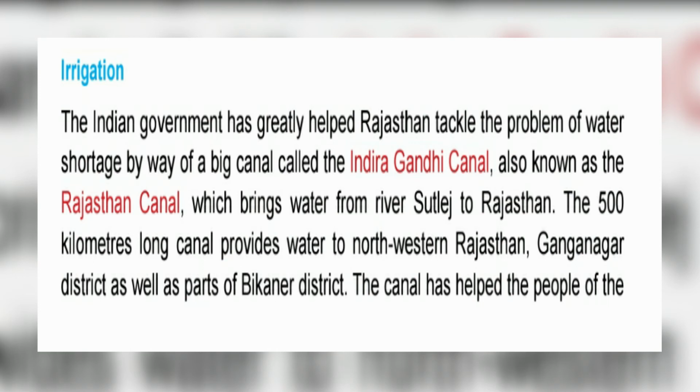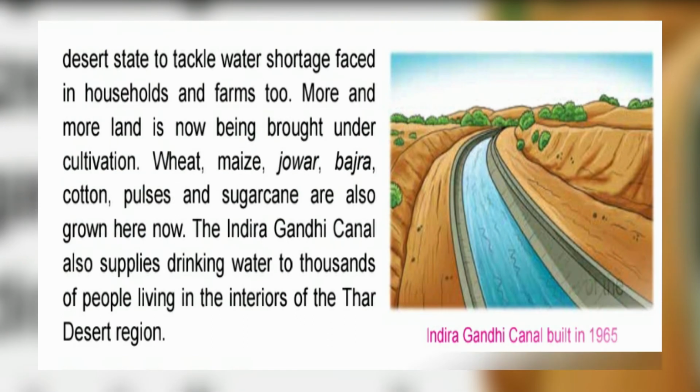The 500 kilometer long canal provides water to northwestern Rajasthan, Ganganagar district as well as parts of Bikaner district. The canal has helped the people of the desert state, page number 182, to tackle water shortage faced in households and farms too. More and more land is now being brought under cultivation.